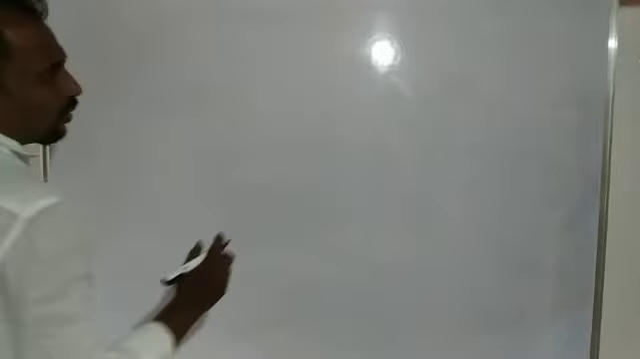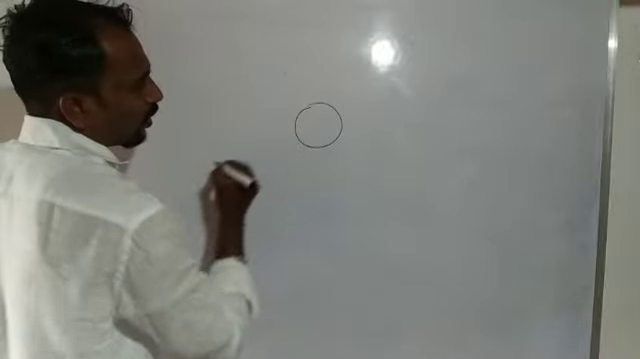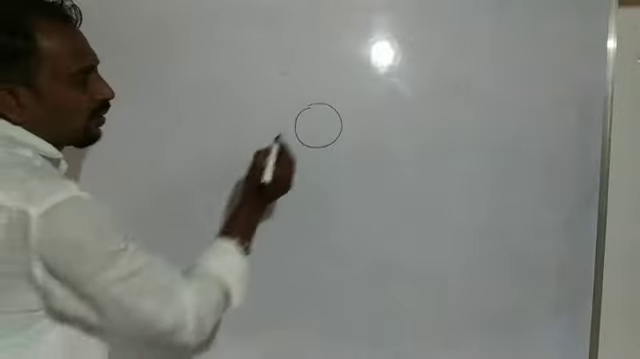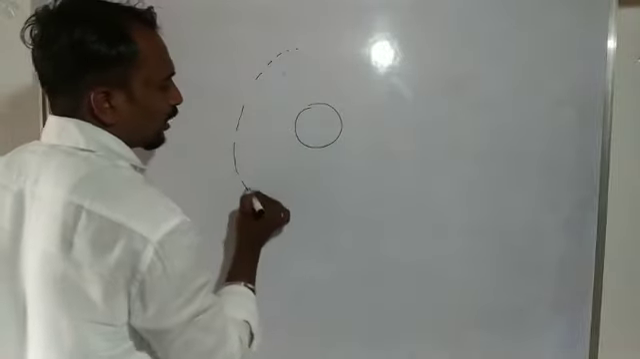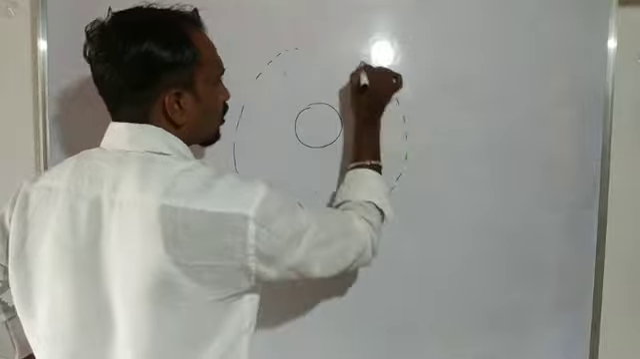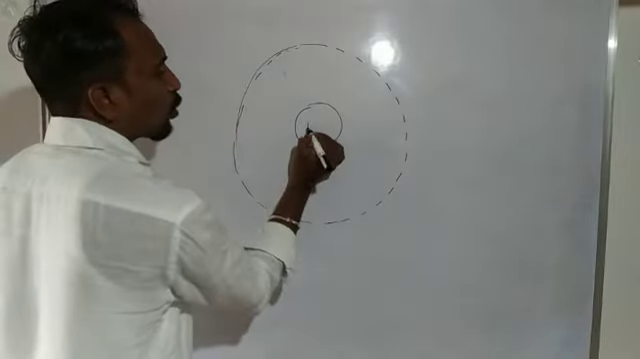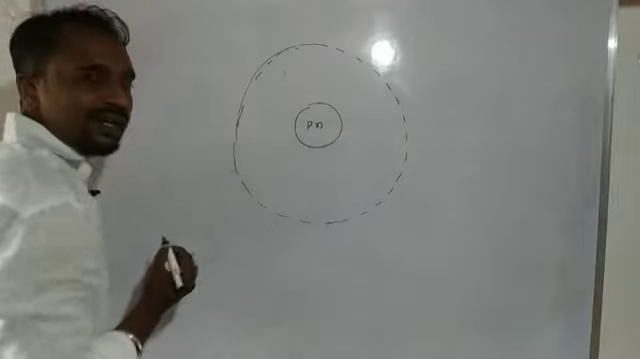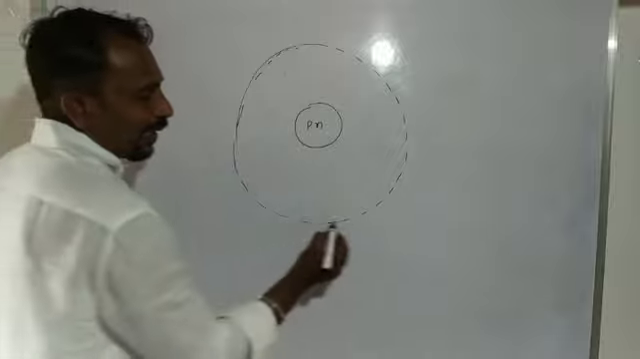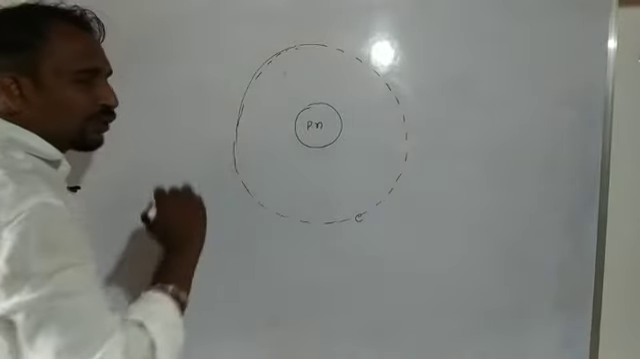Okay, so suppose we consider that atom. Here, this one is a nucleus, and this one we consider the orbit. The nucleus is made up of protons and neutrons, and electrons revolve around the nucleus.